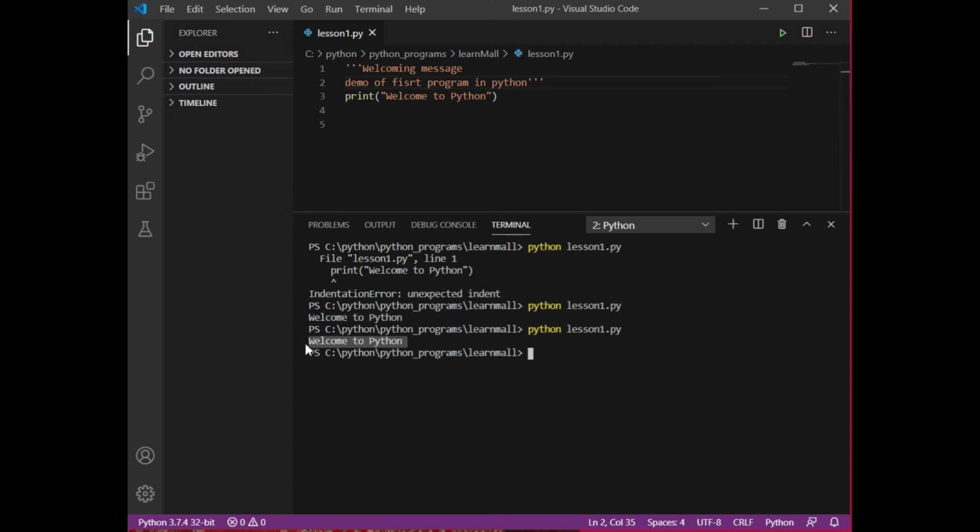But this is not a mandatory condition. Even if you have two lines of comment, you can simply use the hash sign as well. There is no restriction that this notation is applicable only if we have more than one line. I can simply press the hash sign, and press the hash sign again. So these are the comments. Why do we give comments? Because I want my code to be more readable to other users. But these are not going to get executed. That is why whenever we say comments, we say these are the non-executable part of our program.